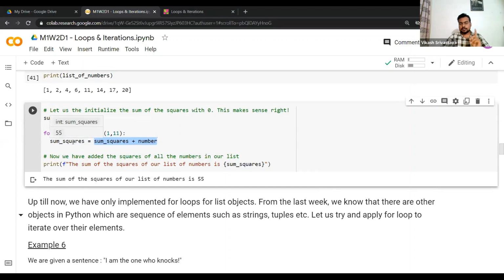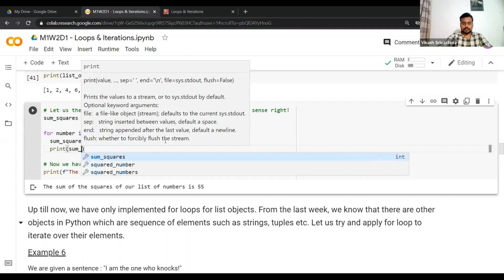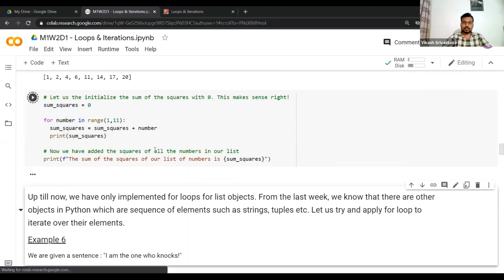Okay, now let's move to the next iteration. The number will take the value 2. Sum of squares now contains the value 1, because it has been updated, of course. So 1 plus 2, that's 3, and now sum of squares will have the value 3. When in doubt, always try to print your variables in the loop. That will help you debug your code or make sense of what's happening.